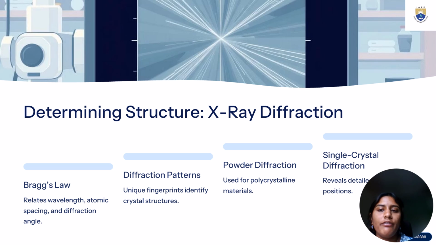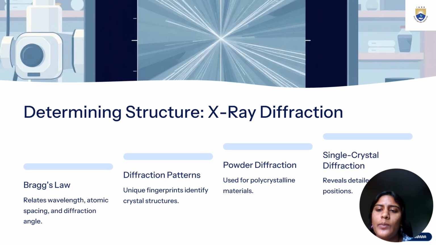Now, since we have learned the defects both in points and lines, we are going to jump into the next slide, which is about determining structure with X-ray diffraction. To study crystals, we use X-ray diffraction. Here, Bragg's law comes in. Bragg's law connects X-ray wavelength, atomic spacing, and diffraction angle, letting us see inside the crystal.